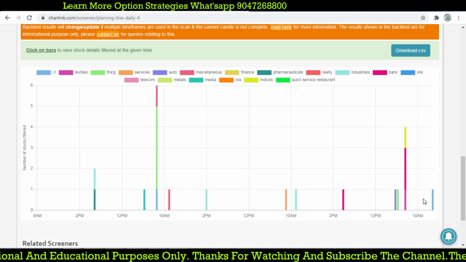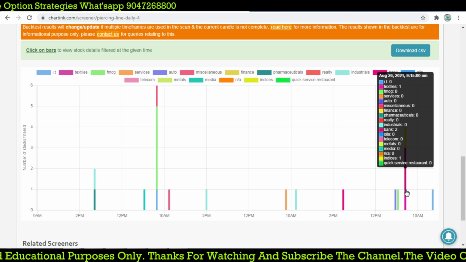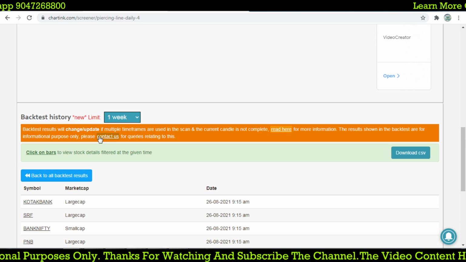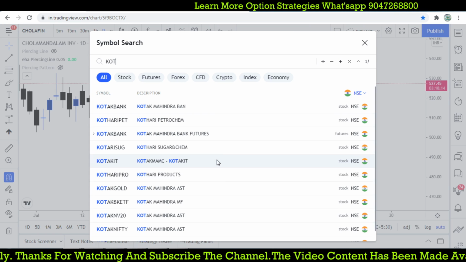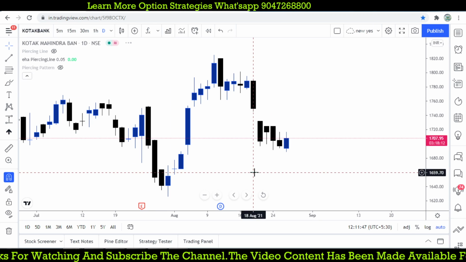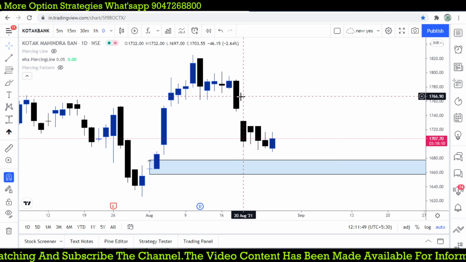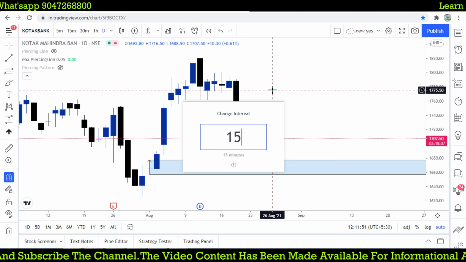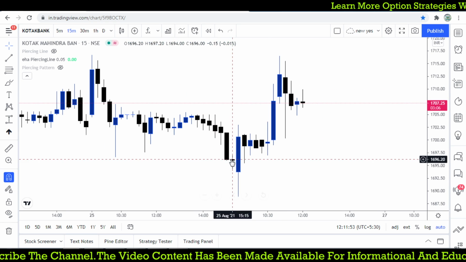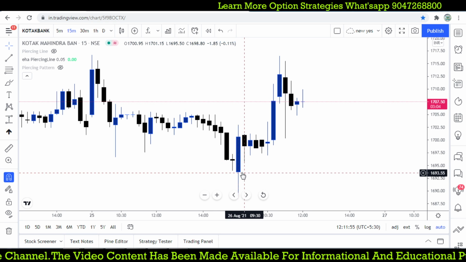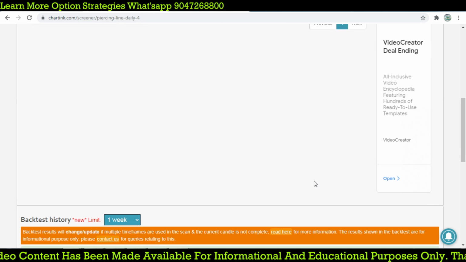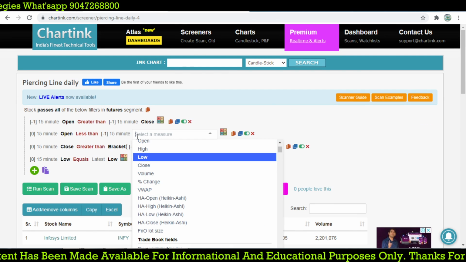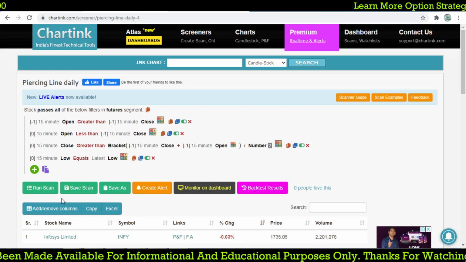So we don't get any good opportunity, because this is opening relative to the previous day, right? So it will take the calculation from the previous day candle. Let's say Kotak Bank 15 minutes, it will take the previous day candle 15 minutes, so it is not good. So let's see in 15 minutes time, right? The previous day has the 3:15 candle and it opens below that and moves up. So instead of taking that first 15 minutes candle, we will go for a close and find intraday opportunities.